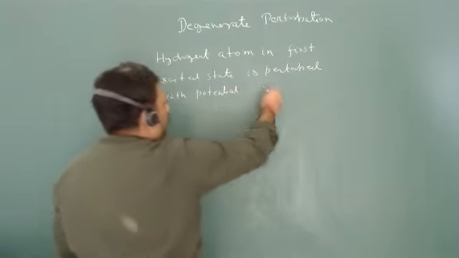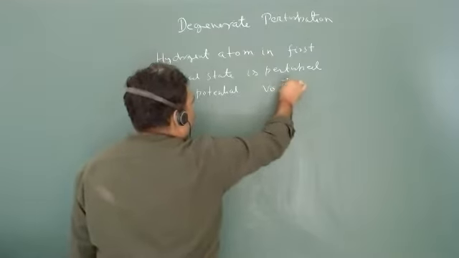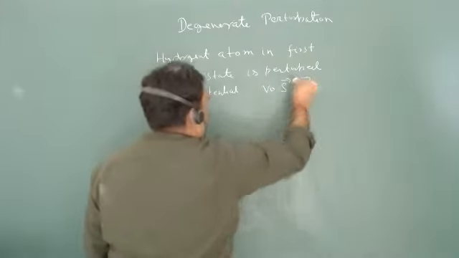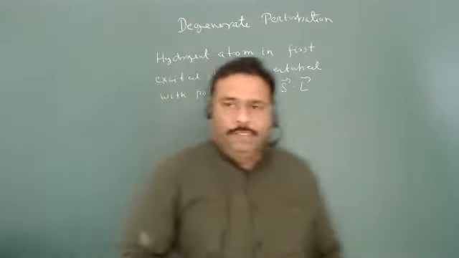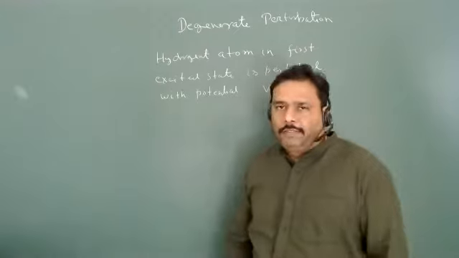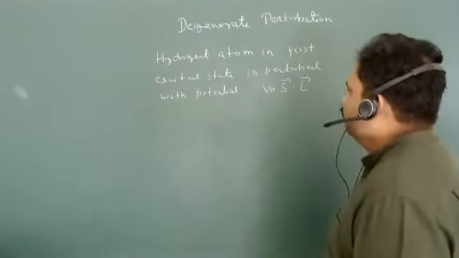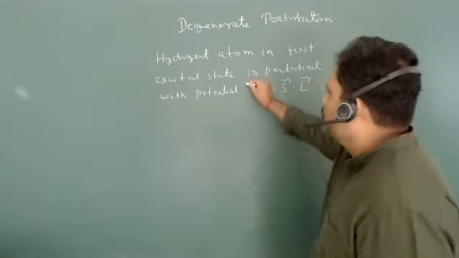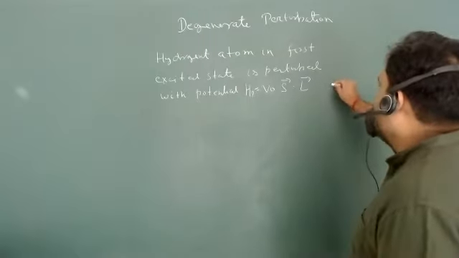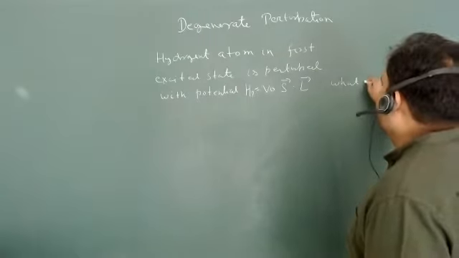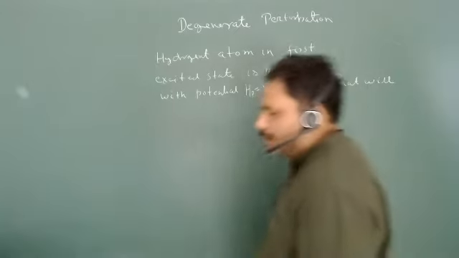Let's say this potential is V naught S dot L. This is a very famous perturbation, the coupling between spin and orbital angular momentum. So this is S dot L, and this is your perturbed term, basically H_P. So what will be the first order correction term?